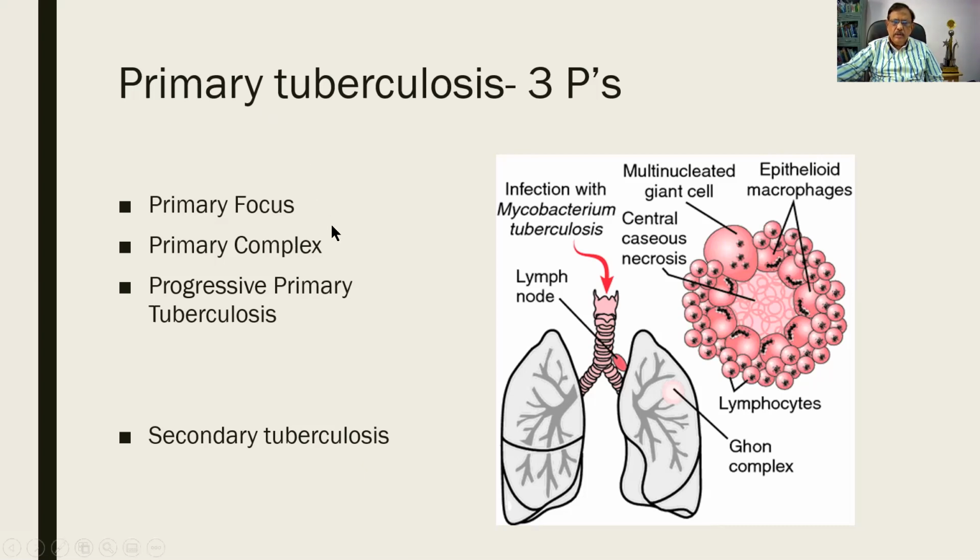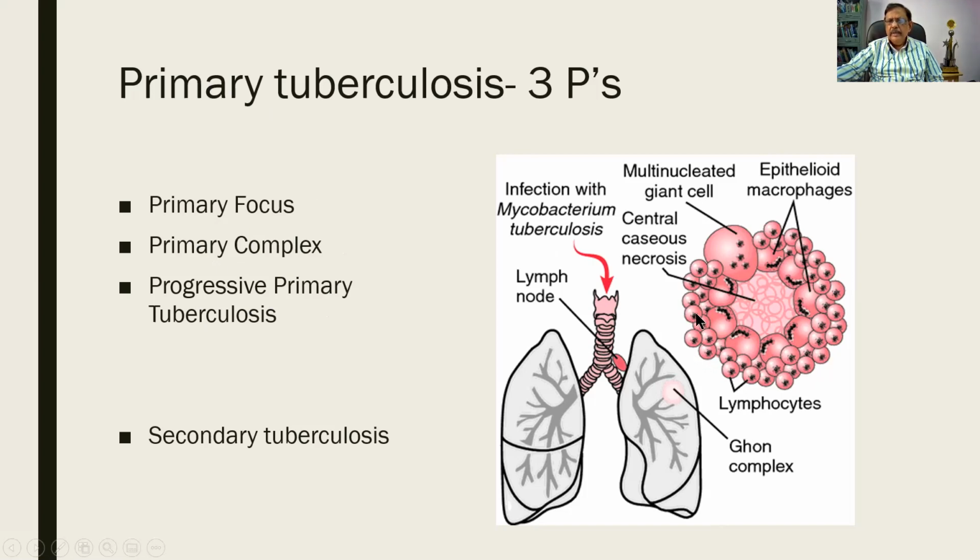So what are all the lesions in primary tuberculosis? Primary focus, primary complex, progressive primary tuberculosis. The same thing is explained over here. The inhalation of the bacteria gets lodged in the lung, the Ghon's focus, and then there is a lymph node, Ghon's complex. This is what we see microscopically.